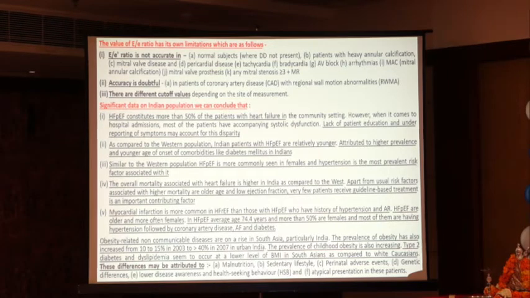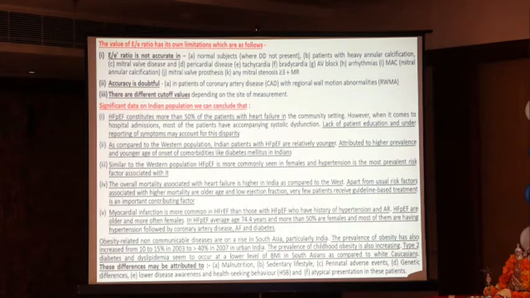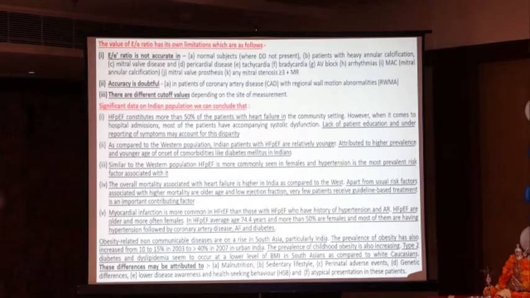Then patients with heavy annular calcification, mitral valve diseases, pericardial disease, tachycardia, bradycardia, AV block, arrhythmias, mitral annular calcification, mitral valve prosthesis, any mitral valve stenosis grade more than 3, and mitral regurgitation. So here you will find these hindrances to diagnosing diastolic dysfunction.